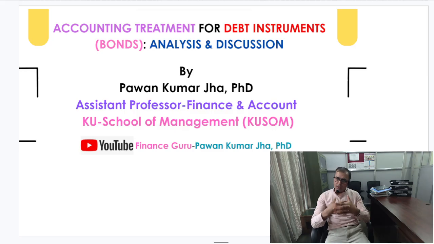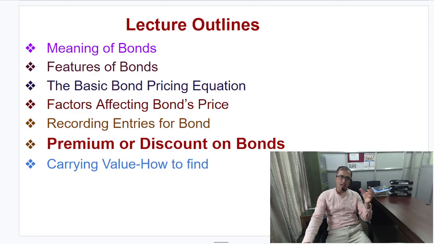In today's discussion, we will talk about accounting treatment for bond valuation, or you can say bond pricing, which is one of the important debt instruments. I believe that based on the overall discussion, you would be in a position to at least understand the overall concept of bond itself, bond pricing, its accounting treatment, including how we can say that this bond is issued at par, premium or discount, and lastly I would be discussing how we find the carrying value. That is the basic lecture and discussion content for today.